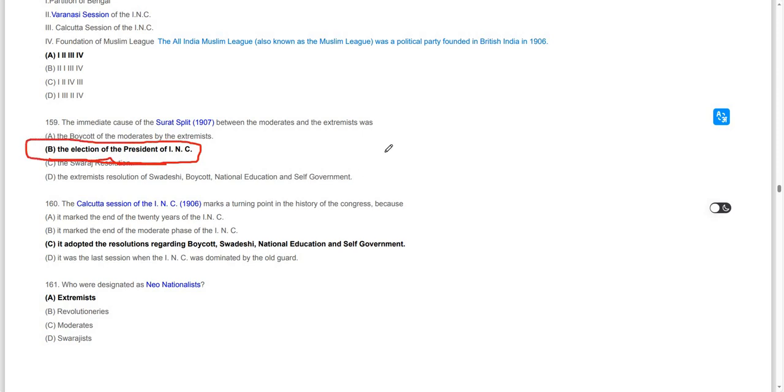Who would be the president of INC? That was the reason: the election of the president of INC. That was the kind of a bone of contention.